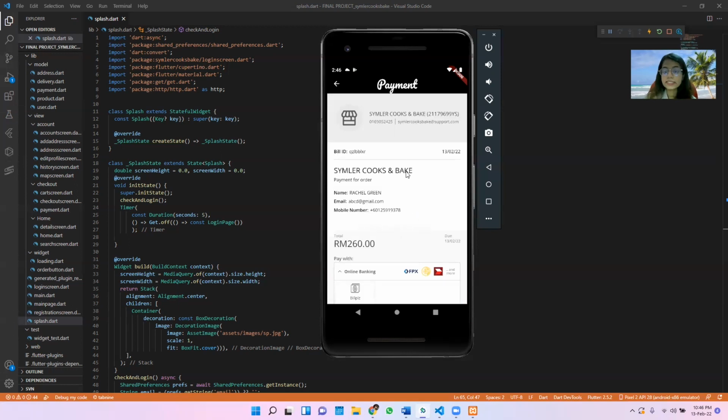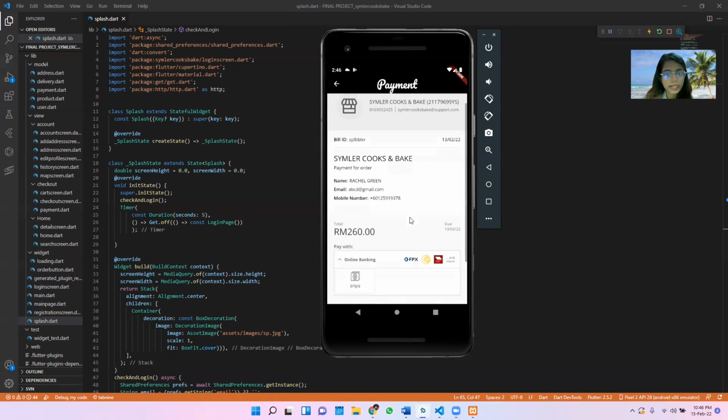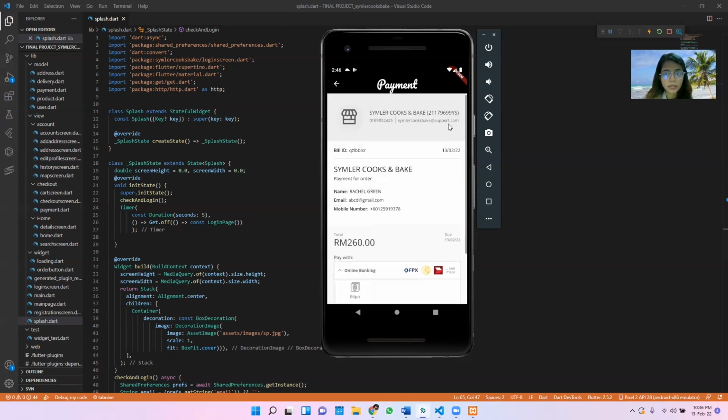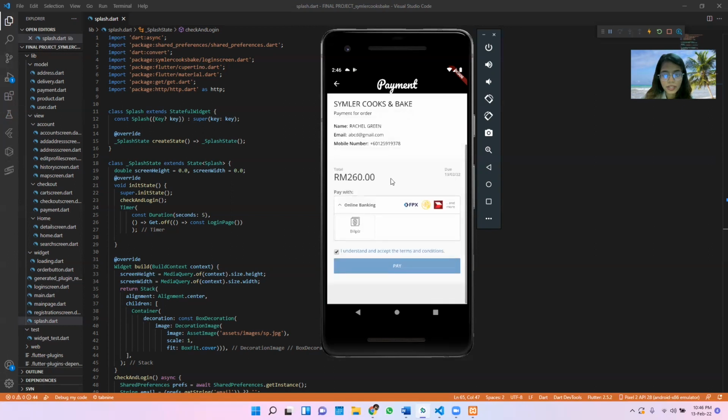Okay, here you can see just now we went for pickup. Here you can see Rachel Green, our email address and our company name, number, and also email as well. And here we can see bill, please. This is the payment gateway, by the way.